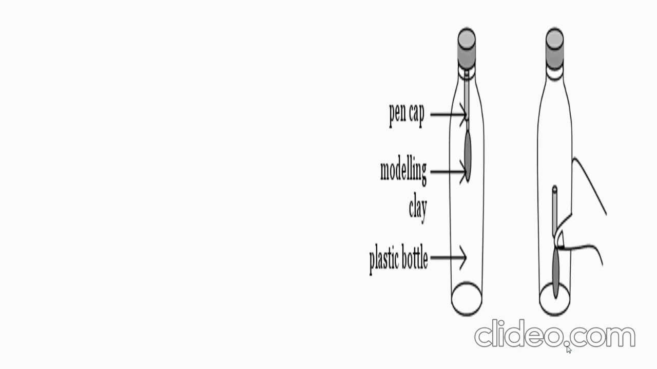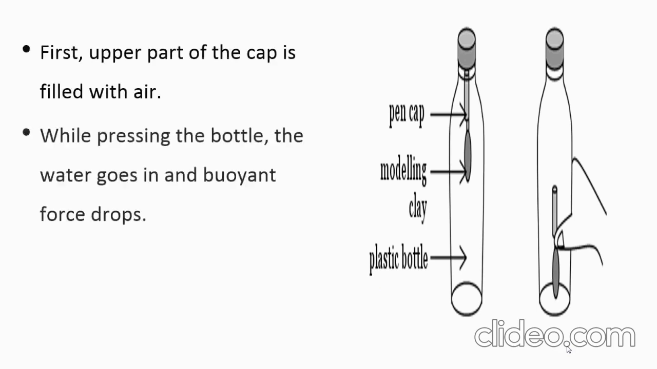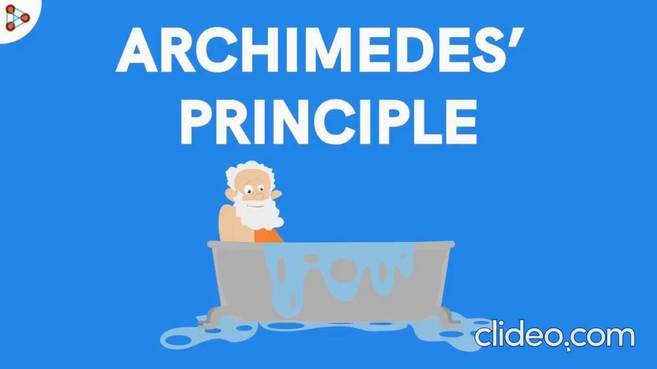So these are called Cartesian divers. This is how the experiment looks: a pen cap and modeling clay. You are just going to insert this Cartesian diver into a plastic bottle. First, the upper part of the cap is filled with air. While pressing the bottle, the water goes in and the buoyant force drops. Then it is unable to support the weight of the cap, so it sinks.